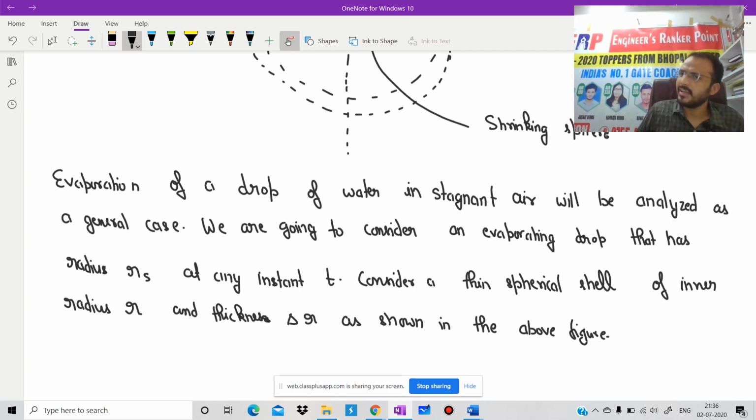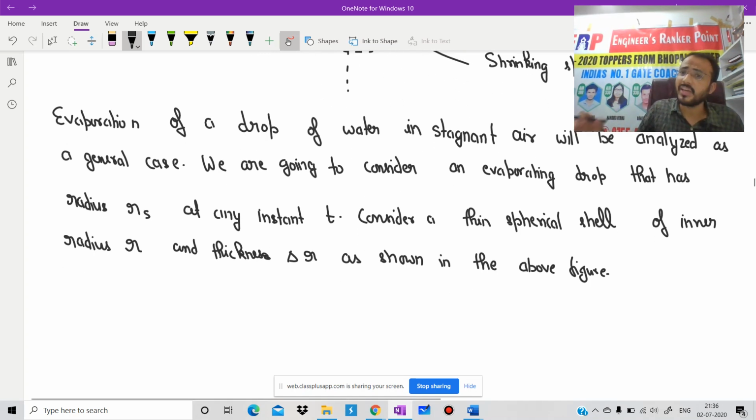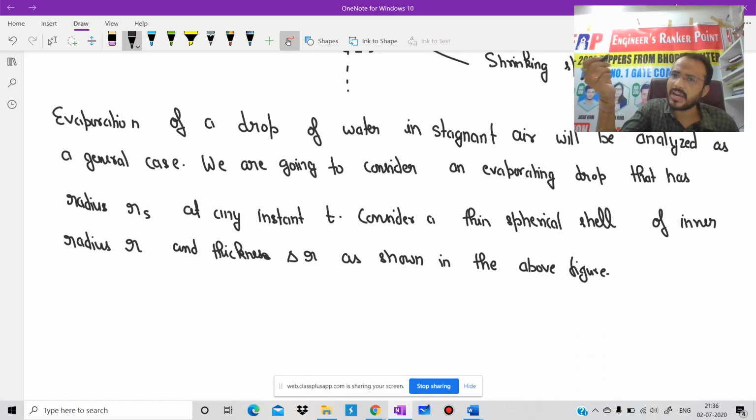Here also we have a binary mixture of A and B. Our A is water vapor because diffusion of water vapor is going to take place. The outside medium is air, and that is stagnant.